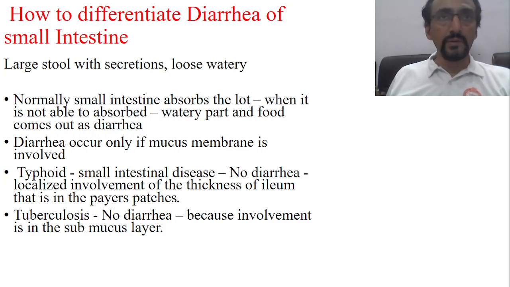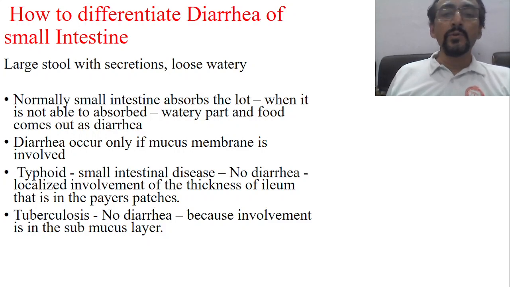For example, take typhoid fever. We know that Peyer's patches are involved. Typhoid is basically one of the small intestinal diseases. If you see typhoid fever, in the initial part there is no diarrhea, because the disease is localized to the ileum. There is involvement of the submucosal layer, not the mucosal layer. Peyer's patches are involved, in the thickness of the ileum.